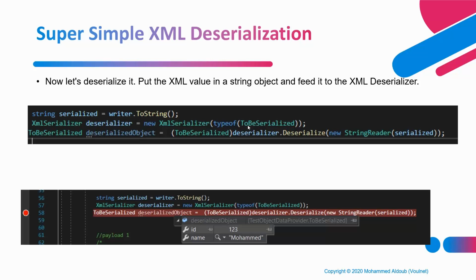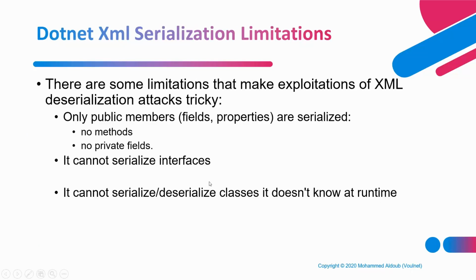If we debug this piece of code, we can see that we have created a new deserialized object that contains the same values that we have seen before. So this is a simple XML serialization and deserialization. Now, as an attacker, there are some limitations for this exploit, especially with XML serialization in .NET. It has some conditions that can be tricky. For example, we can't just play with the serialized object and create our own serialized object as we please. We have to follow certain rules in .NET for XML serialization.